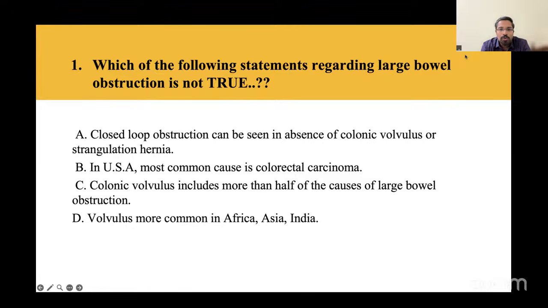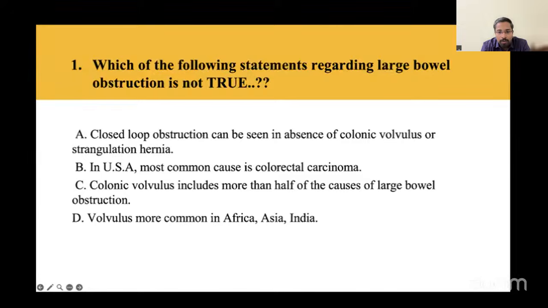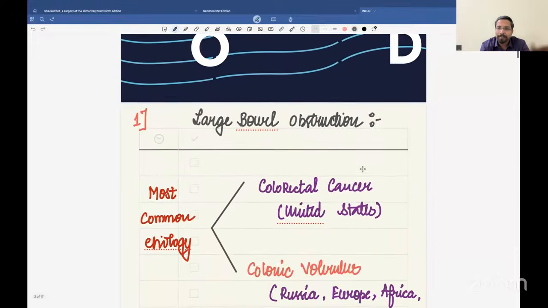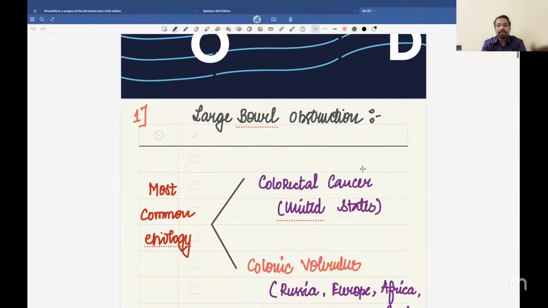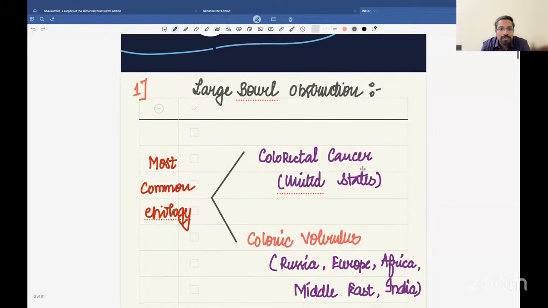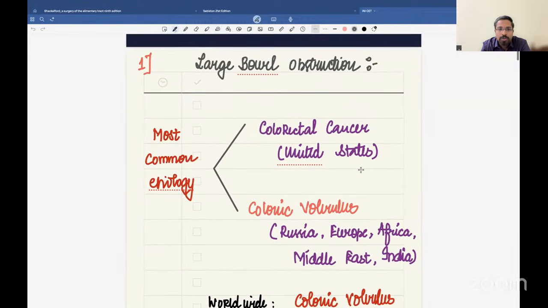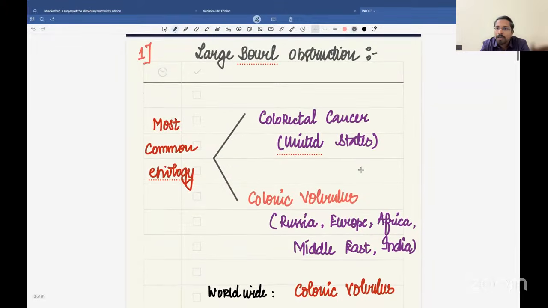This is basically all about large bowel obstruction, and I could see the examiner clearly taking it from the first two to three paragraphs of your Sabiston 21st edition. As you all know, the most common etiology differs region-wise. In the United States, colorectal cancer is the most common cause of large bowel obstruction.